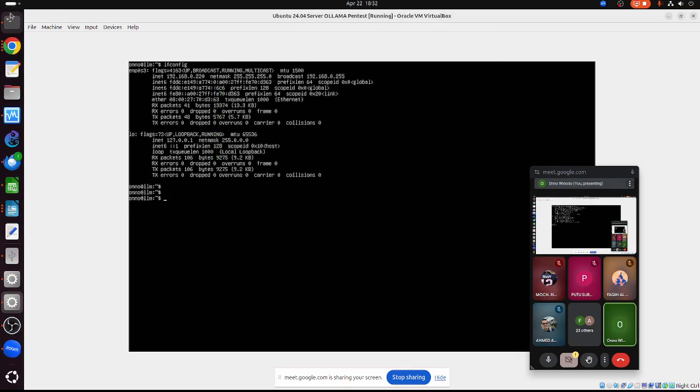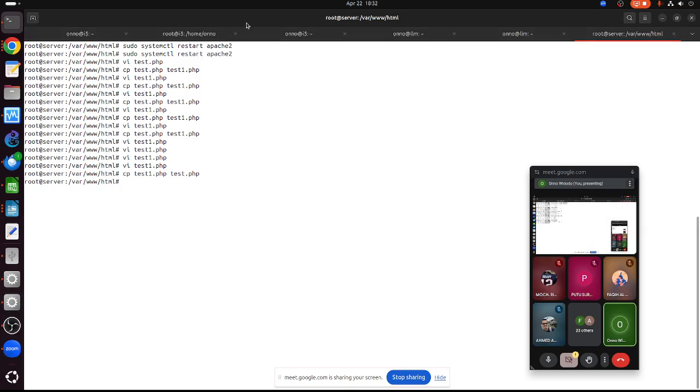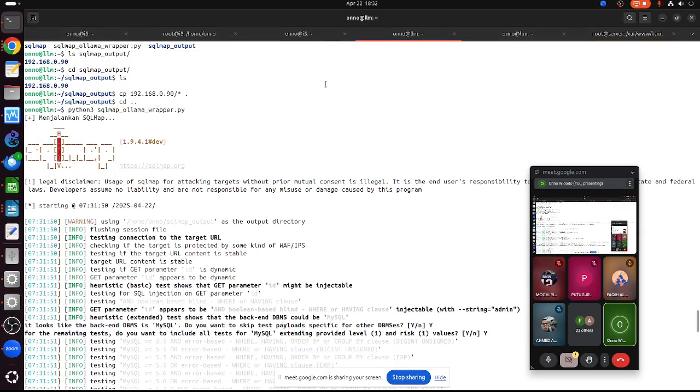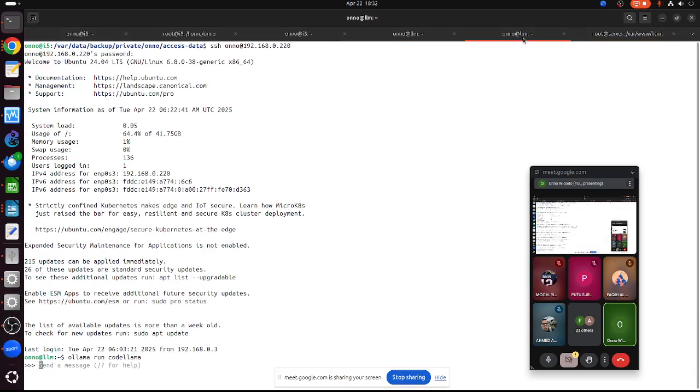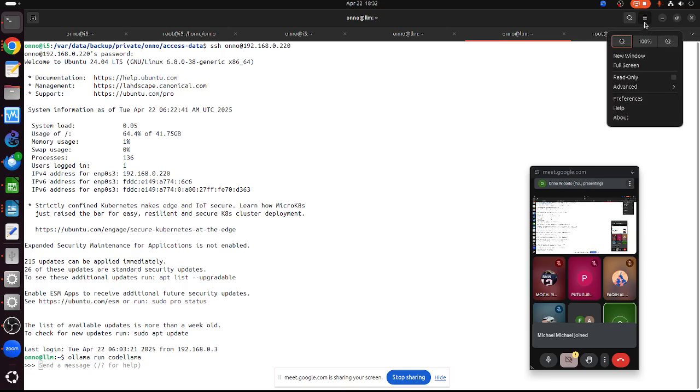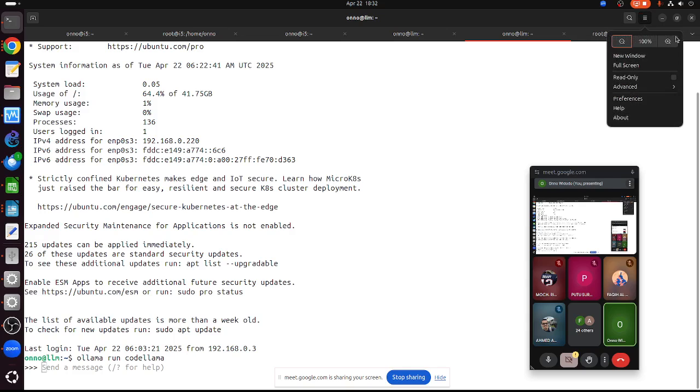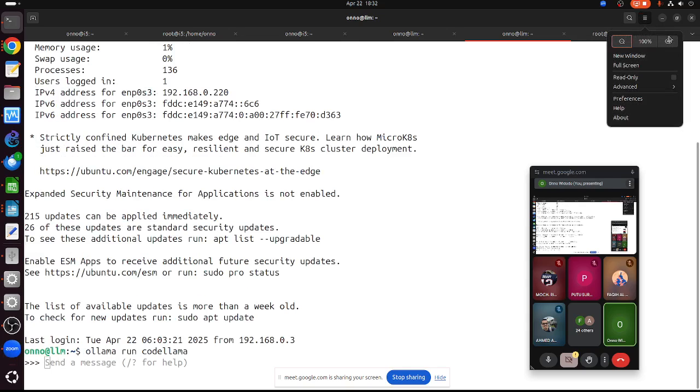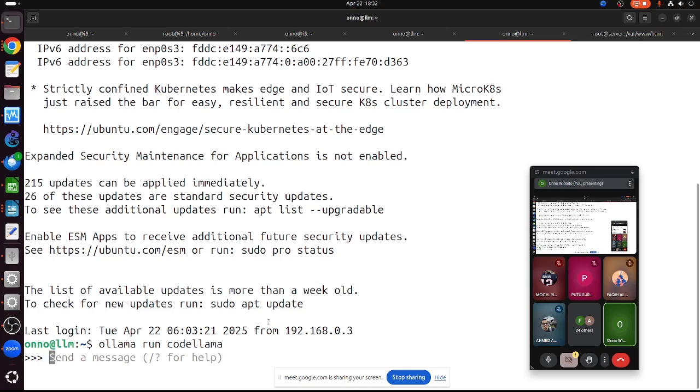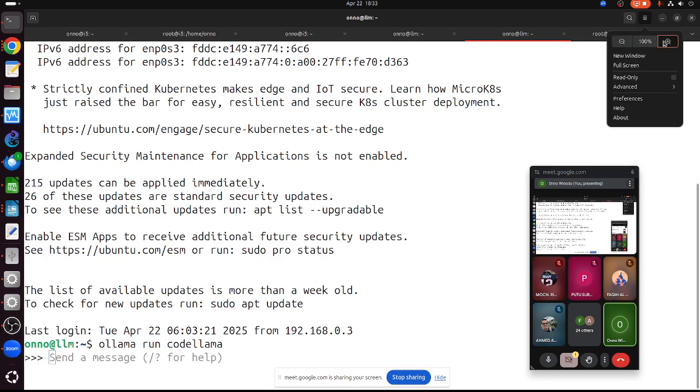Now on this one, I hope this one is still working. Okay, so this is the one. So in Ollama, let me see if I can make it bigger. Basically we can query Ollama using the command line.